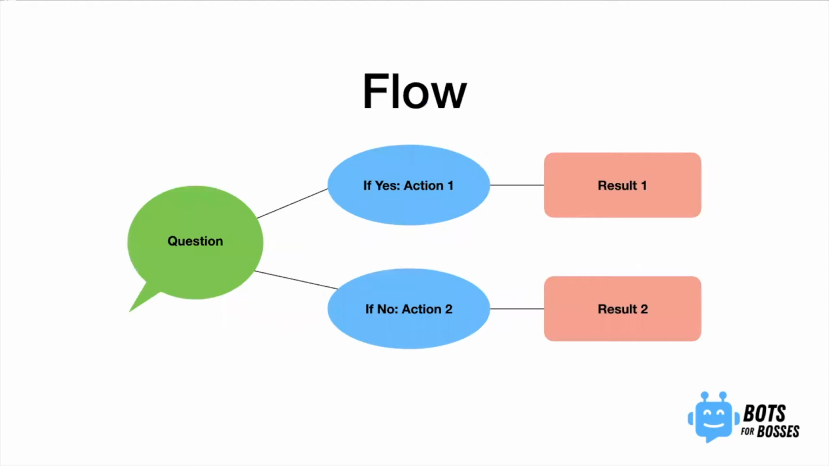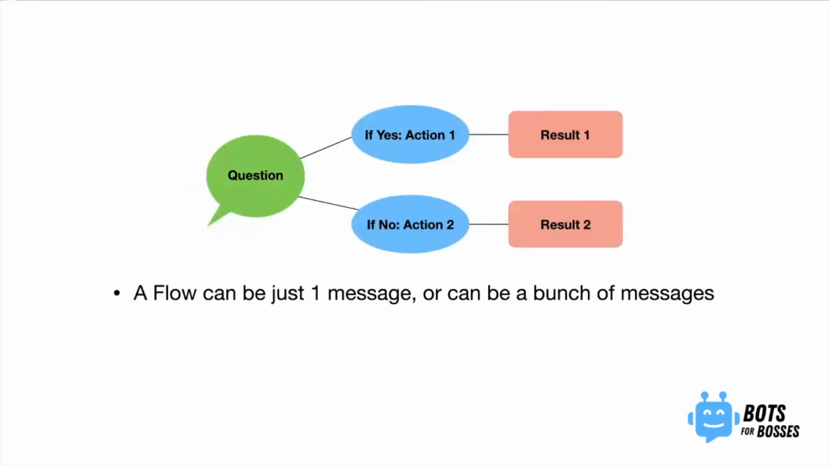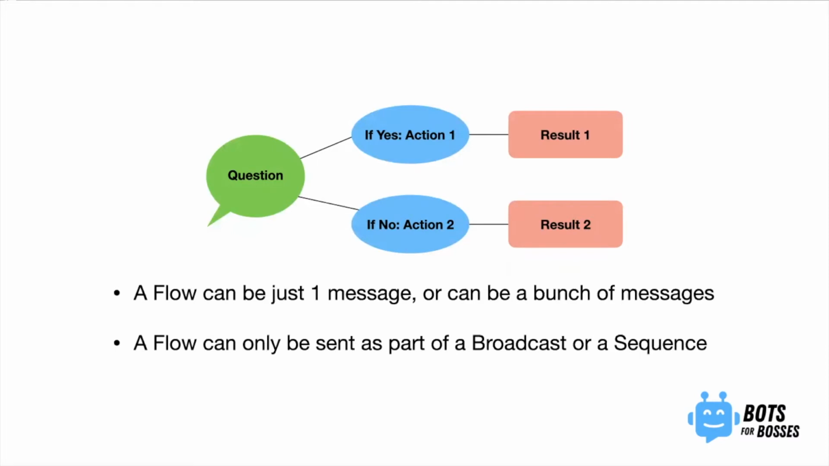So, a flow. This is a quick look at what a flow could look like, but just to explain it better, a flow could just be one message or it could be a bunch of messages. It can only be sent as part of a broadcast or a sequence. So you can't have a flow by itself. Of course, you can see it in the back end of your ManyChat account, but your audience and the people that are subscribed to your bot will not be able to see a flow if it is not part of a broadcast or a sequence.